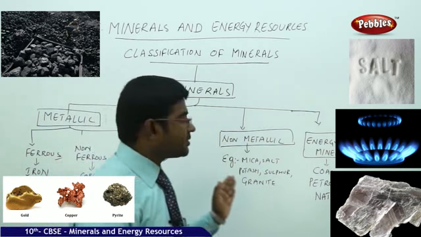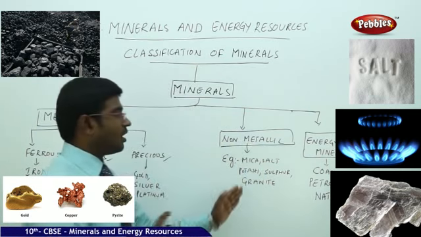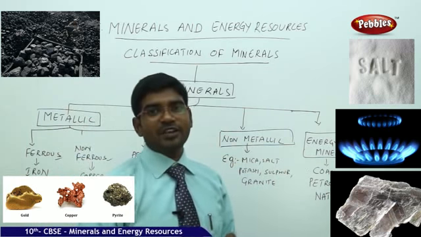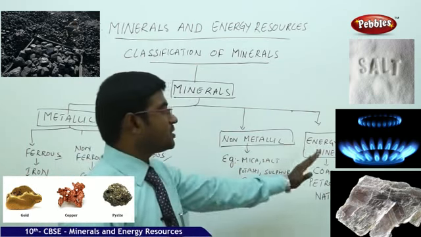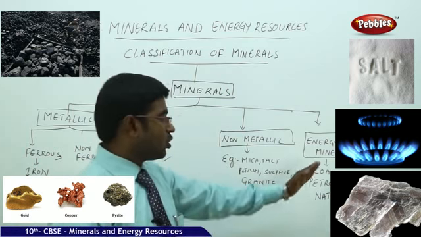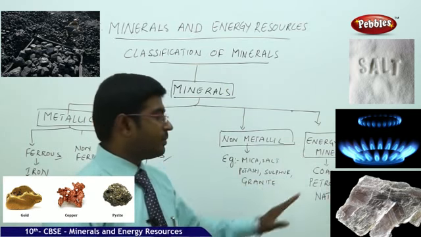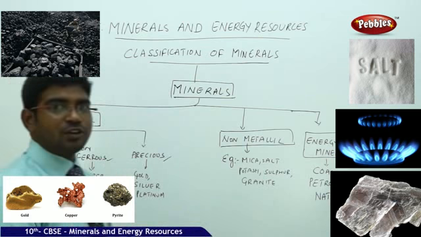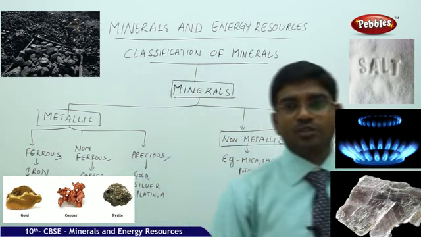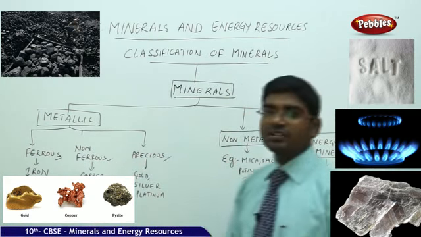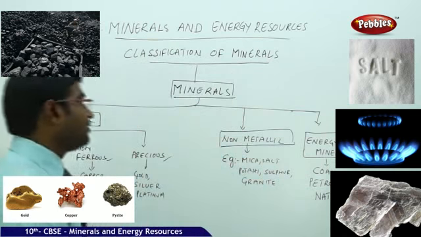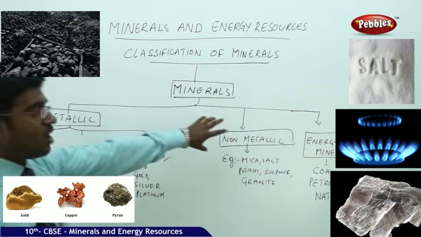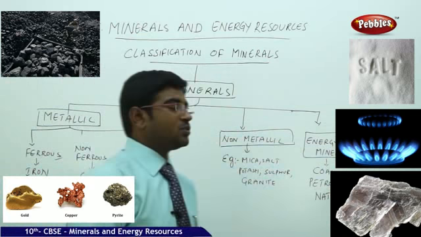And now, moving aside from the metallic and the non-metallic, we have energy minerals also available in nature. The energy minerals available in nature are coal, petroleum and natural gas. So the minerals were broadly categorized into two prior to this, but after the energy minerals were discovered, the division has gone to a threefold division: metallic, non-metallic and energy resources.